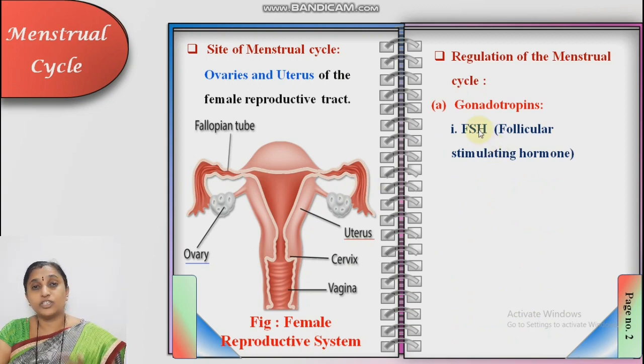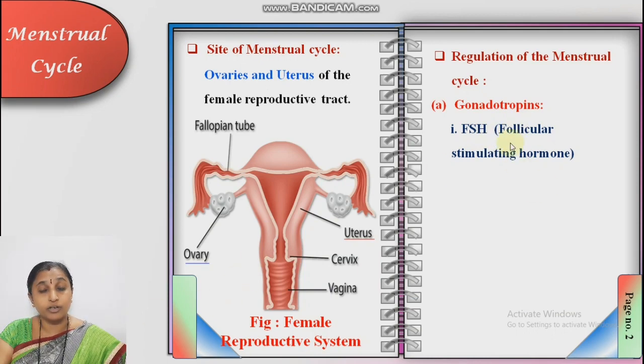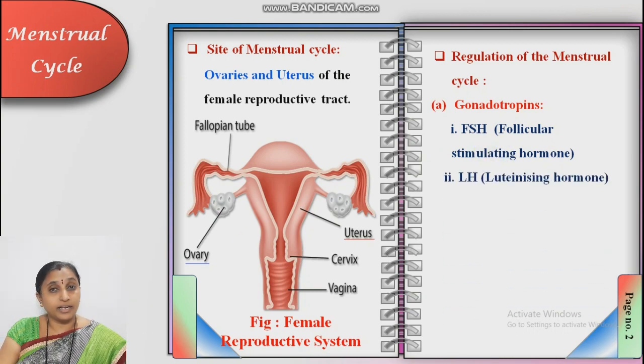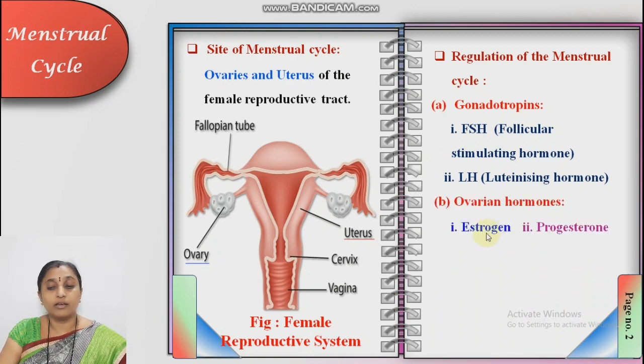The name indicates that it stimulates the follicular development in the ovary, but it also carries out a functional role in male also. Follicular stimulating hormone. LH, luteinizing hormone. Ovarian hormones, two hormones secreted from the ovary, estrogen and progesterone. Both these are known as female sex hormones, and both these hormones play an important role in menstrual cycle. They maintain the thickness of the endometrium of the uterus. We already studied uterus has three walls: outer perimetrium, middle myometrium, inner endometrium, and the thickness of endometrium is maintained by these ovarian hormones, estrogen and progesterone.